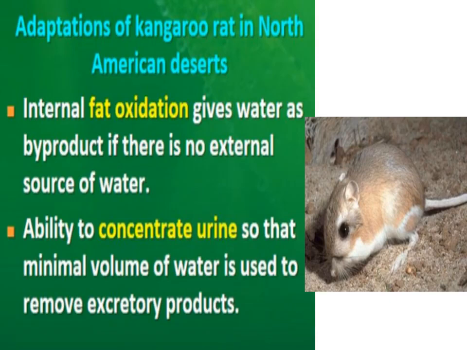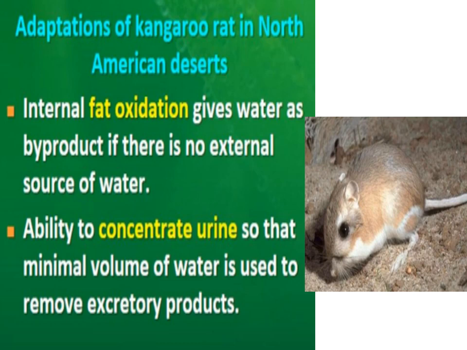So to cope up with that situation, what happened in case of kangaroo rat? Internal fat oxidation. Okay, the fat oxidation inside the body of that rat gives water as a byproduct. So as a product, water is formed due to fat oxidation inside the body of kangaroo rat, right?